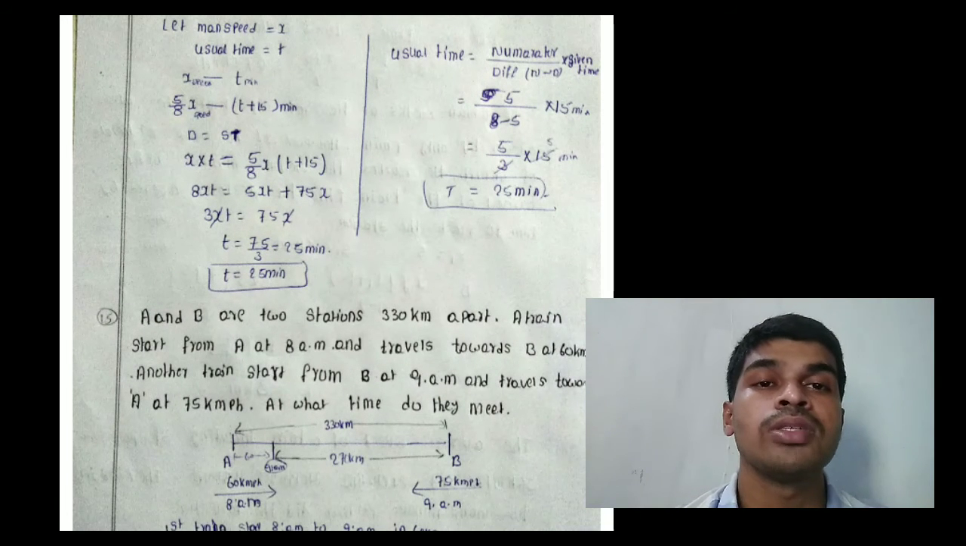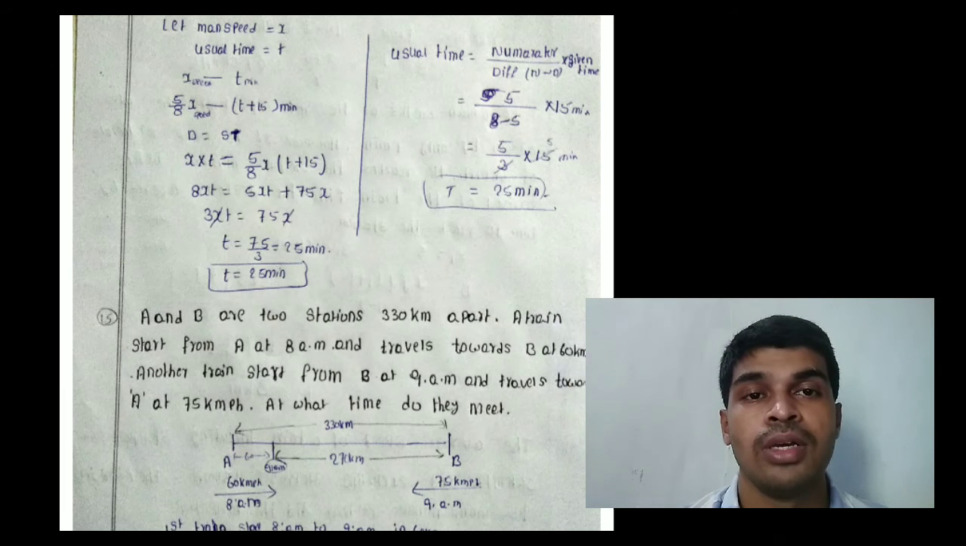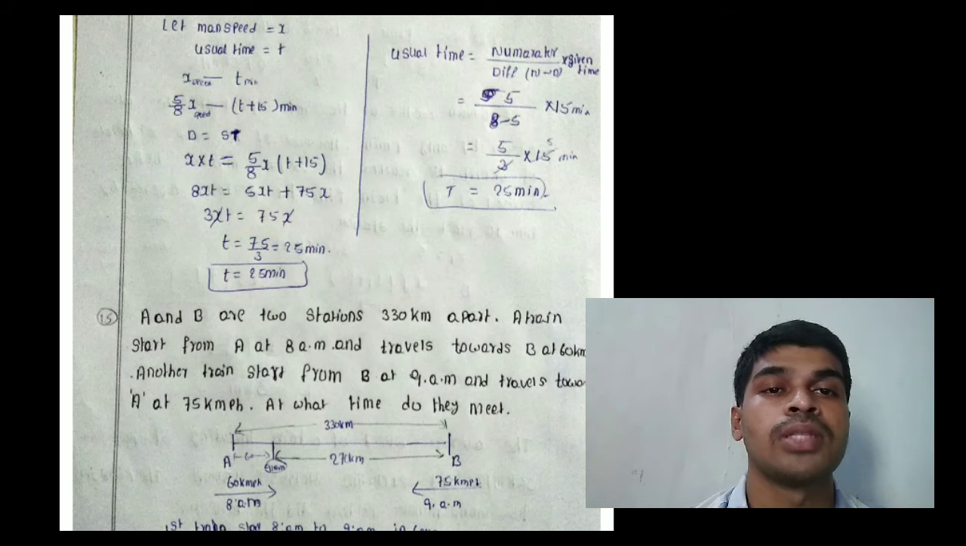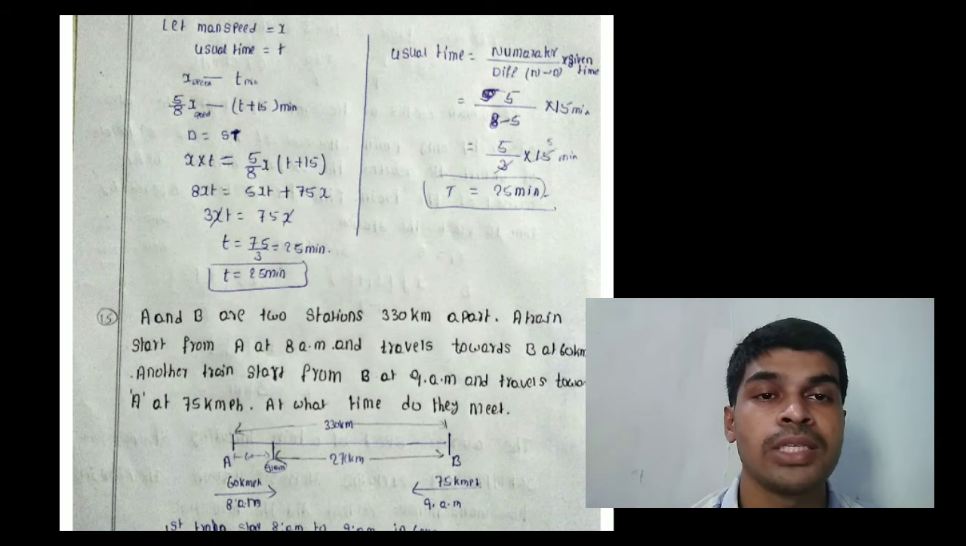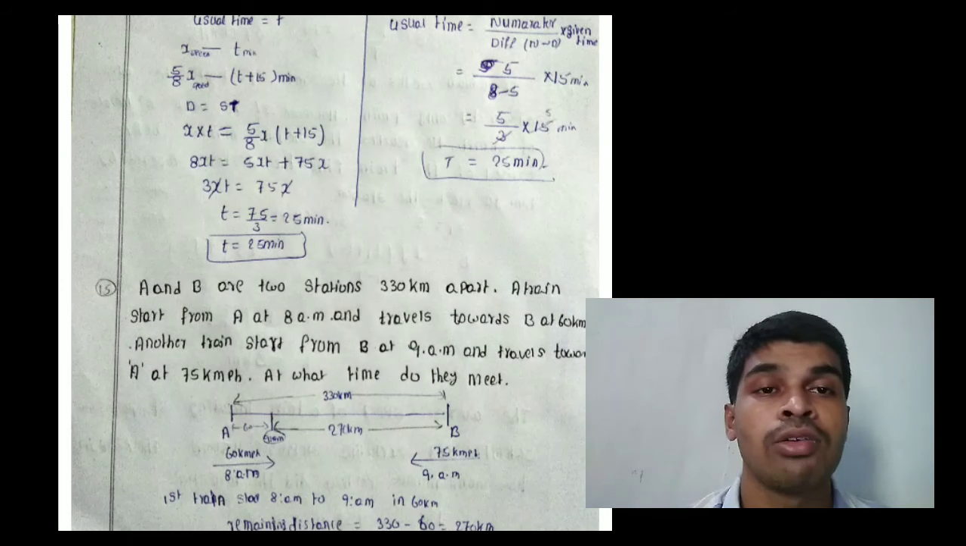The distance is the same, that means d1 equals d2. Distance equals speed into time. First, x kilometers per hour in t time, that means x into t. Then 5/8 of x into t plus 15, that equals xt. Cross multiplication: 8xt equals 5xt plus 75x, so 8xt minus 5xt equals 3xt equals 75x. x cancelled, and t equals 75 by 3, that equals 25 minutes. t equals 25 minutes.